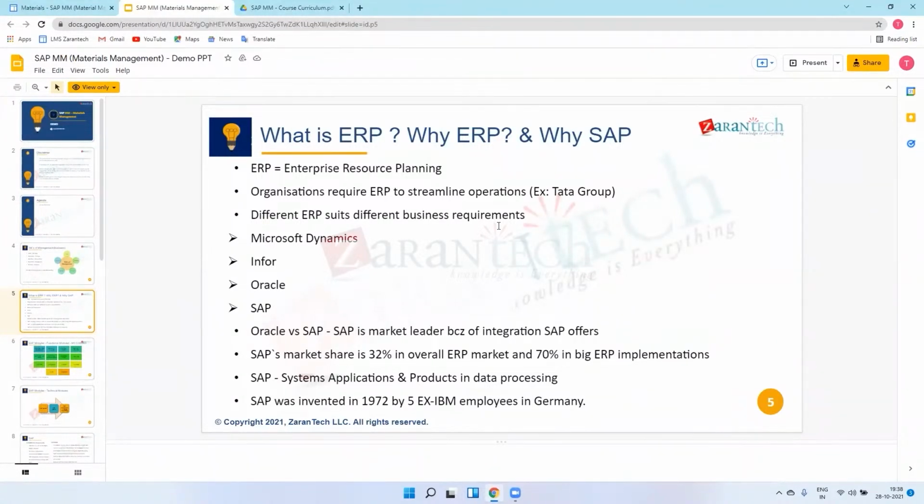In Tata Group there are multiple subsidiaries as well: Tata Motors, Tata Communication, TCS, Tata Technologies. So Tata Group is one company, and there are a few subsidiaries of Tata Group.